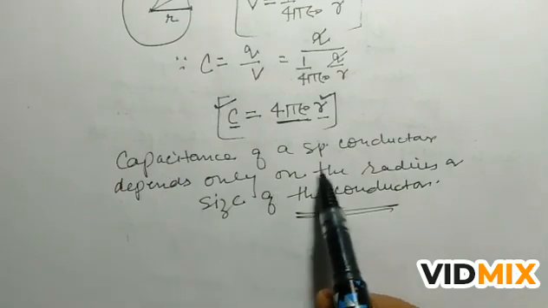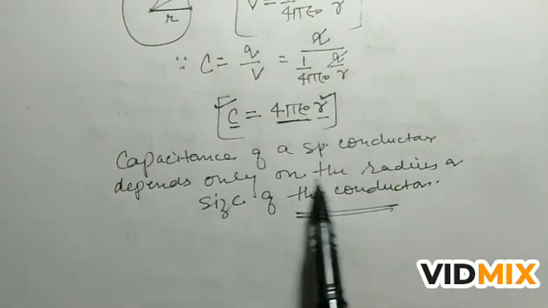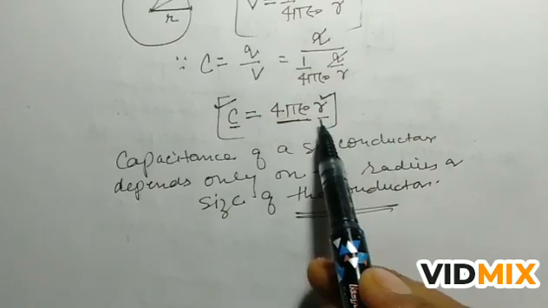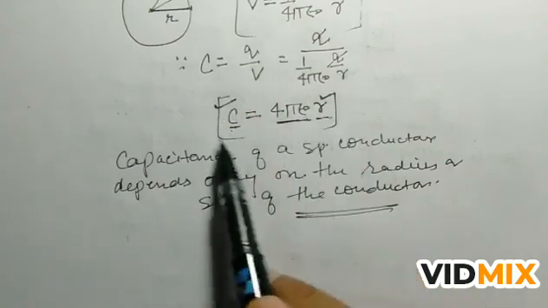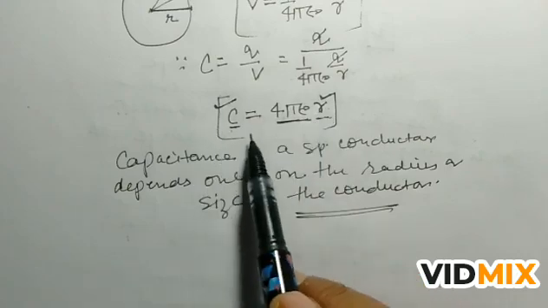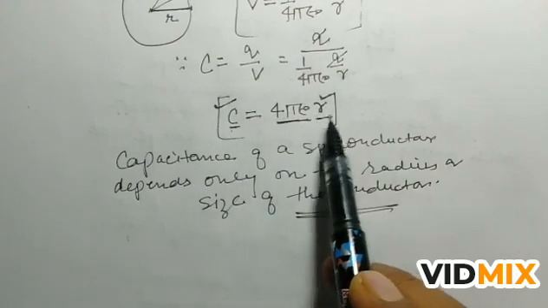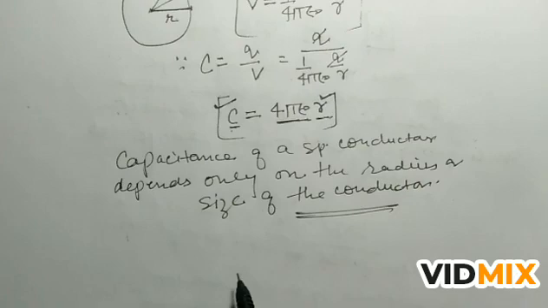From this relation, it is very clear that for a spherical conductor, if you increase the radius, the capacitance increases.